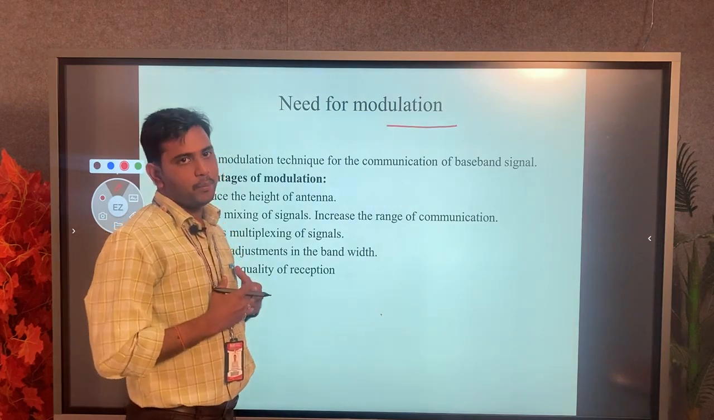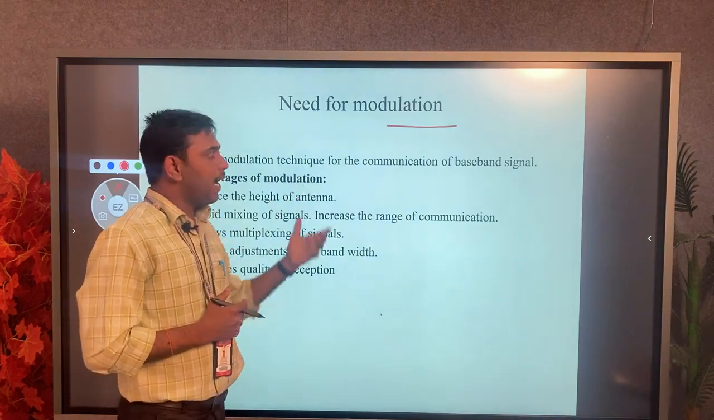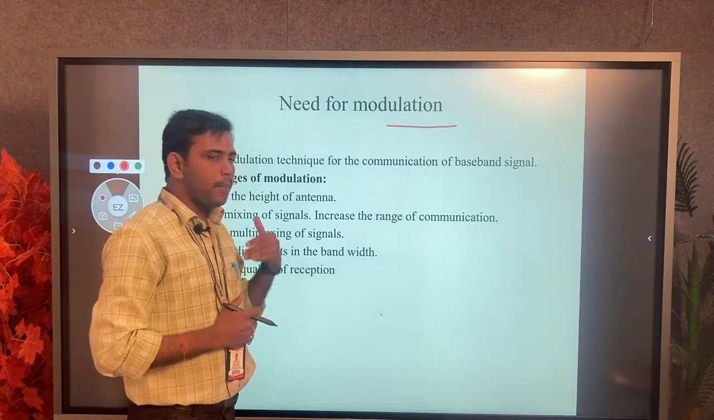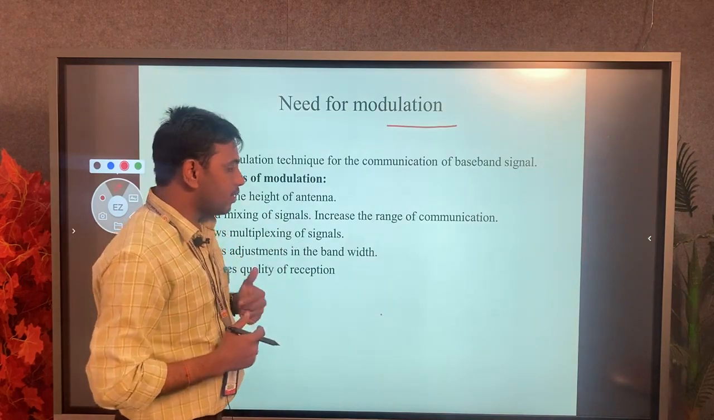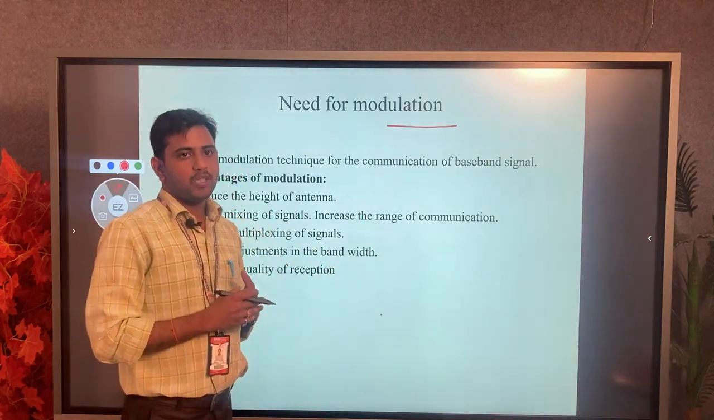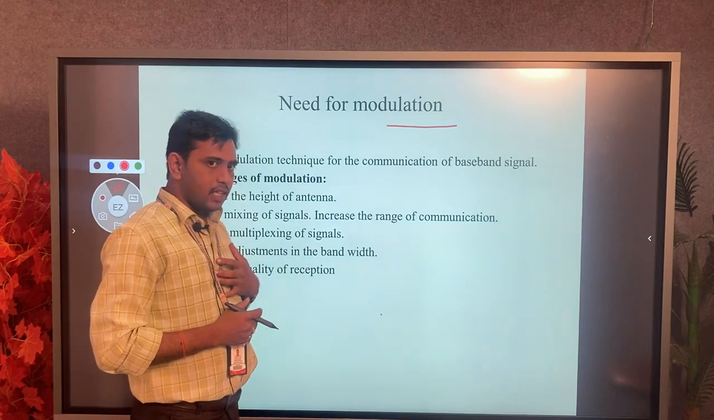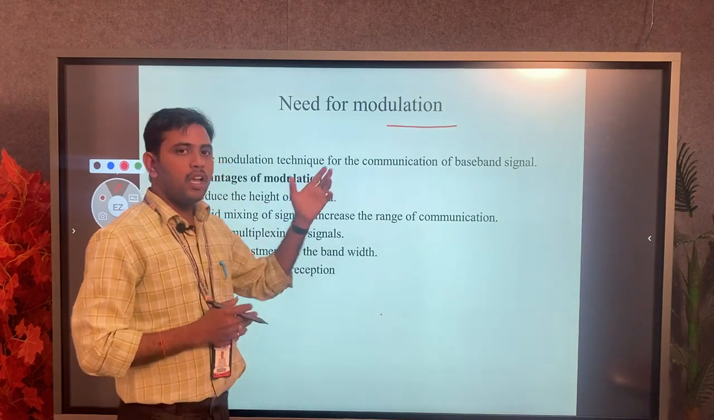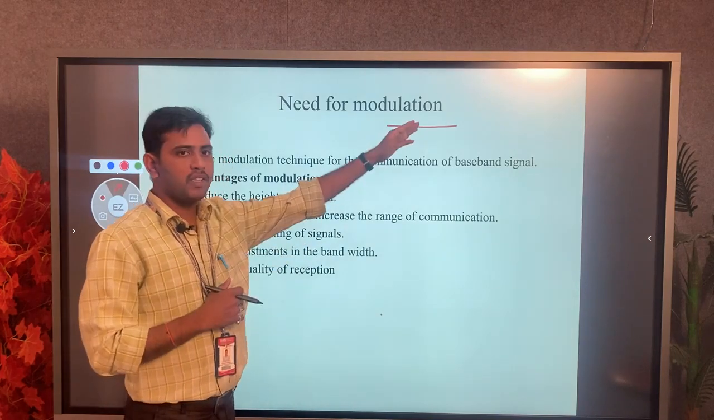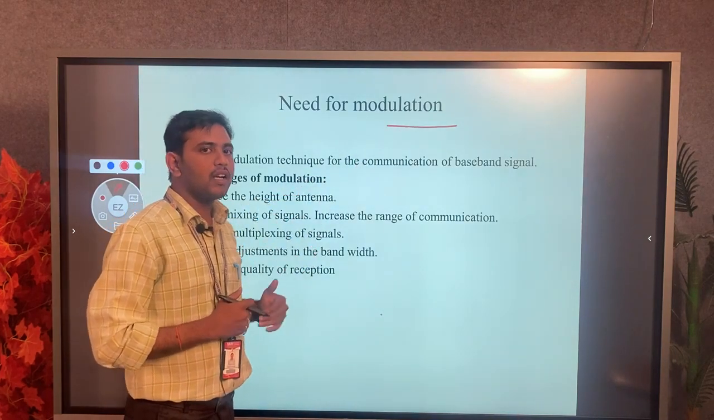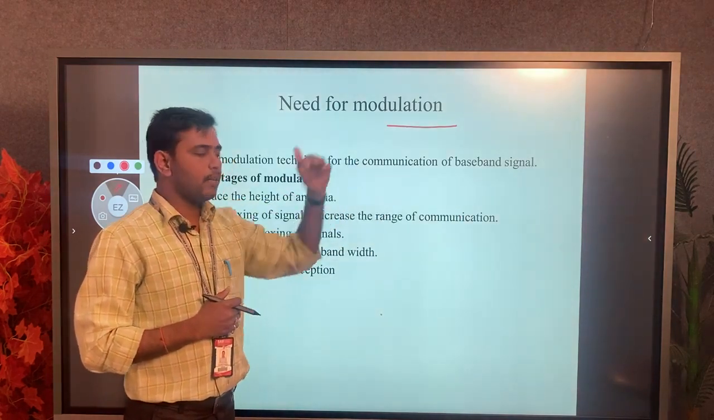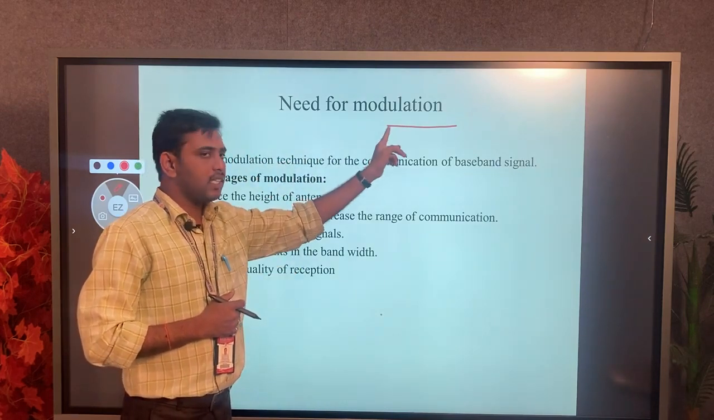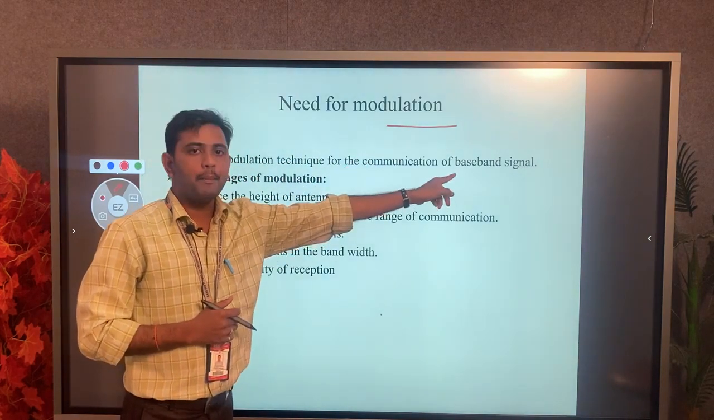The best example: I am explaining this topic to you and you have to listen. For a small distance my voice is audible, but for a long distance it is not possible, because my original signal is voice. My voice has low energy, in terms of frequency it is low frequency, so it cannot communicate over a long distance. So for that purpose I am using one technique, that is the modulation technique. Modulation is used to communicate the baseband signal.